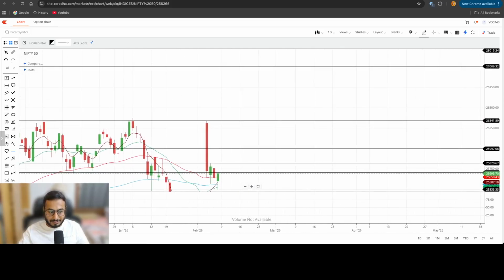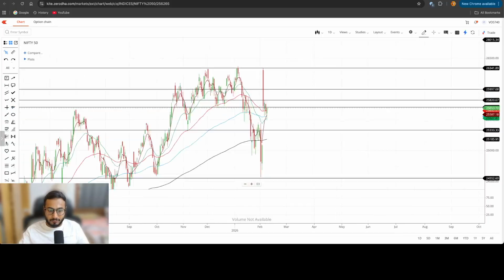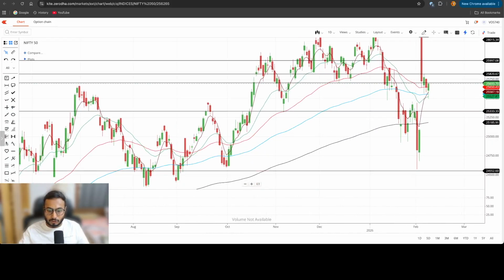See, understand this one thing from a price action perspective. If the markets are strongly rallying like this, they also have a probability to strongly come back, because there is officially no support formed in this rally. How are supports formed? If the markets go like this, hold at this point, and then rally, this is how a support is formed. And when the markets come back to this point, they will take a support. If it is a straight stretch rally, the markets do not form a support, right?